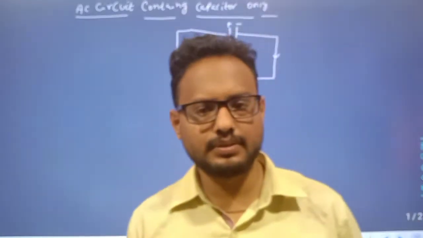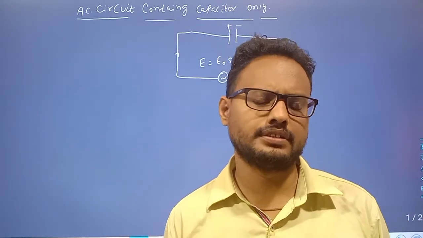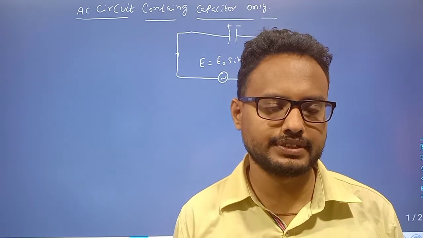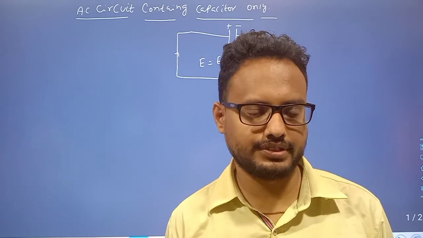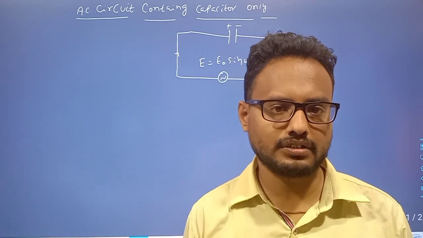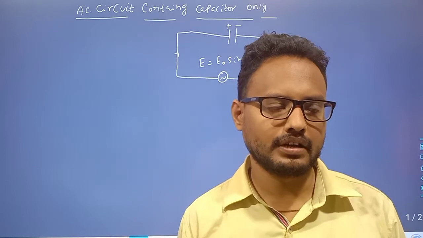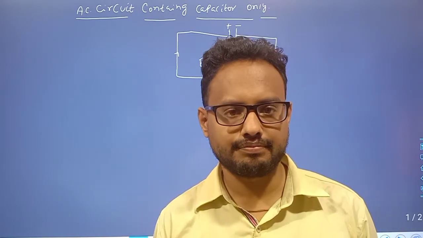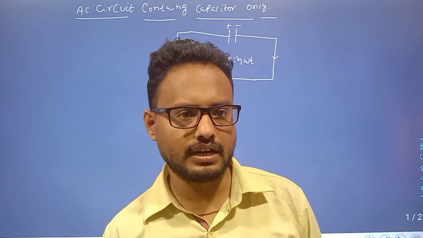Students, in the previous class we have already discussed AC through a pure resistor. There is no phase difference; EMF and current are in the same phase. Then we discussed AC through a pure inductor, where the EMF leads by phase pi by 2, and the current lags by pi by 2. So, lagging current and leading EMF.